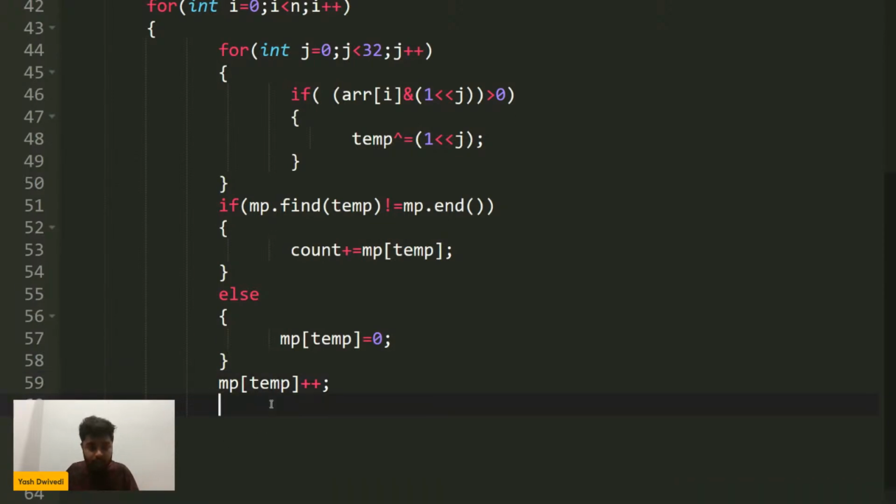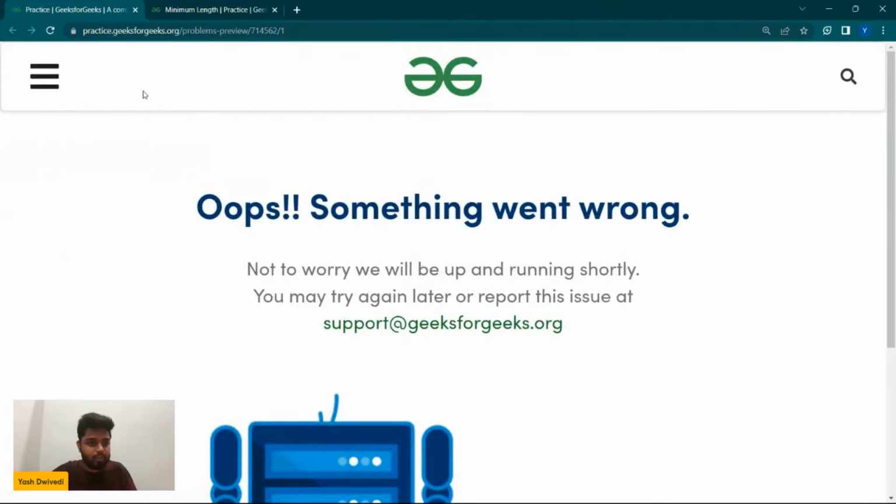And also one more thing, I should do count mod is equal to mod also, so that it is under check. Just give me a second, what is happening.